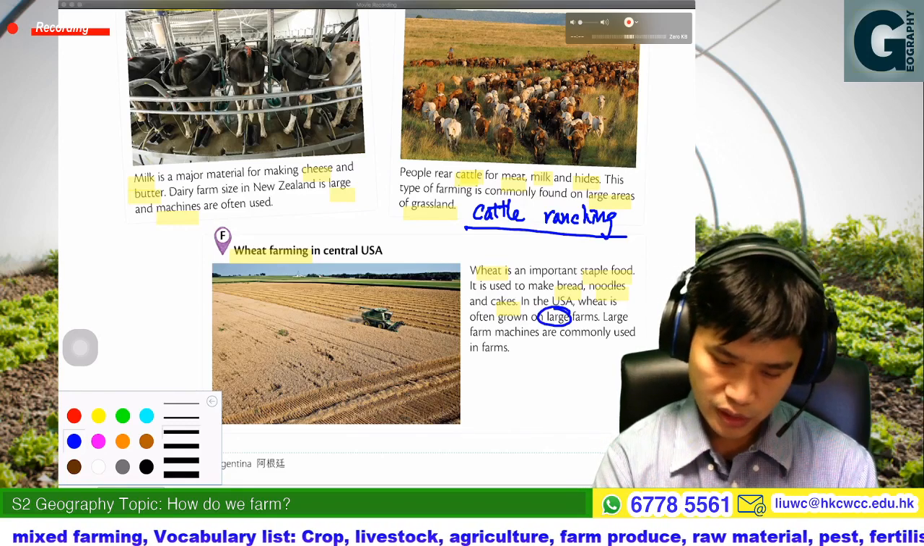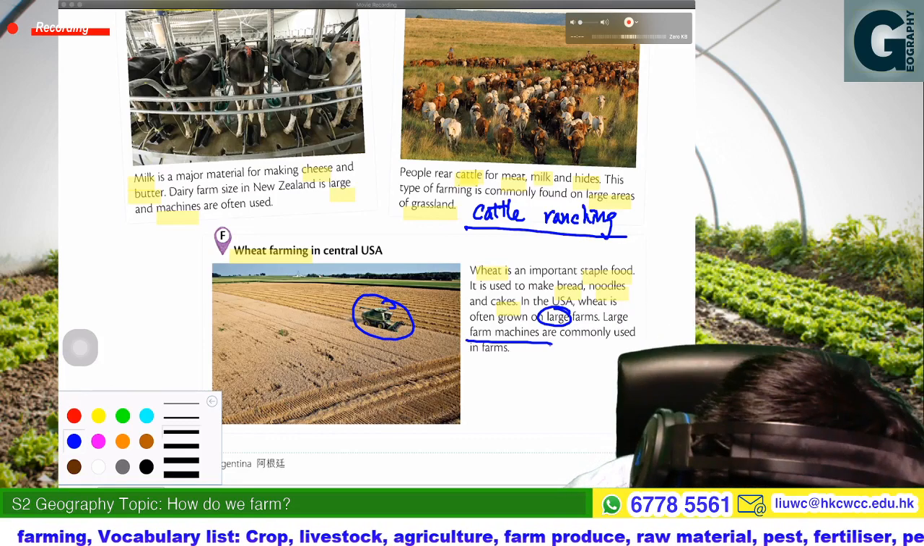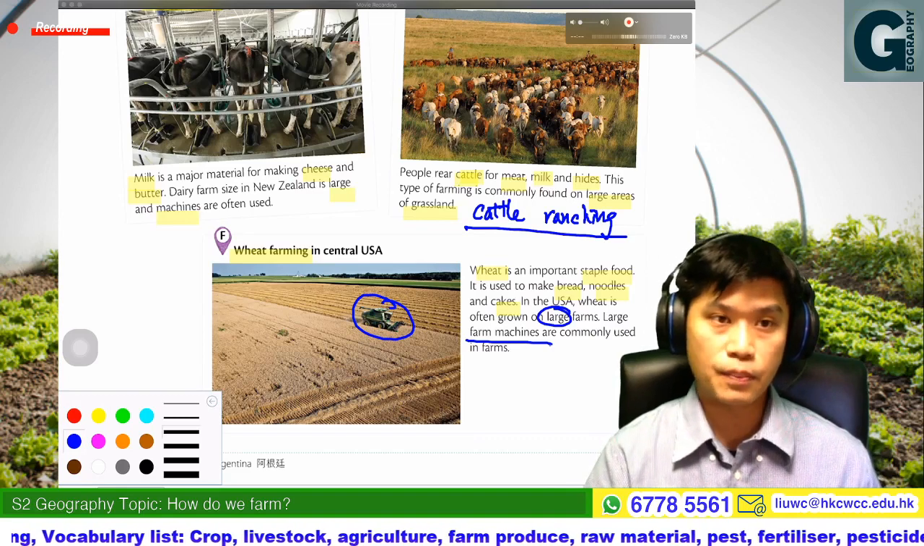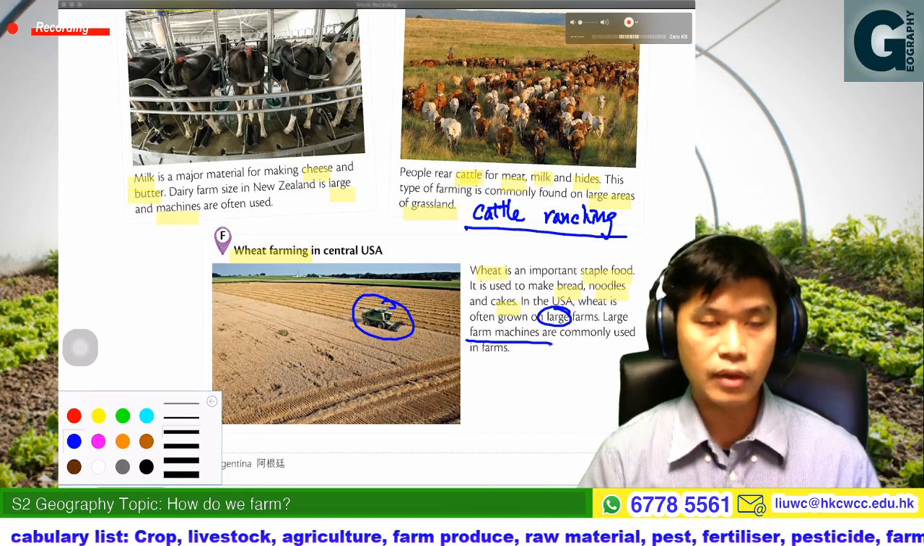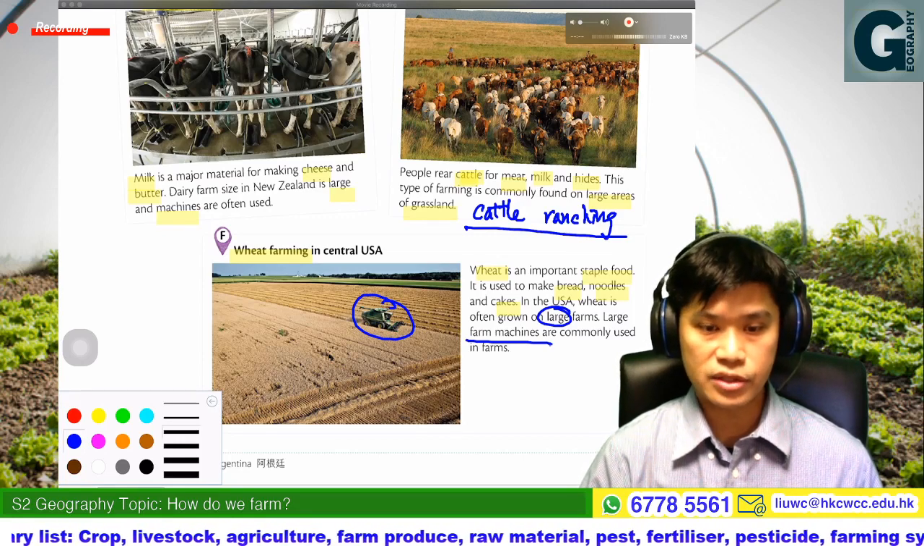Okay, large farm machines, you can see that. If I remember correctly, it should be a harvester. So that is a big harvester. So that would be some examples of the farming activities in the world.